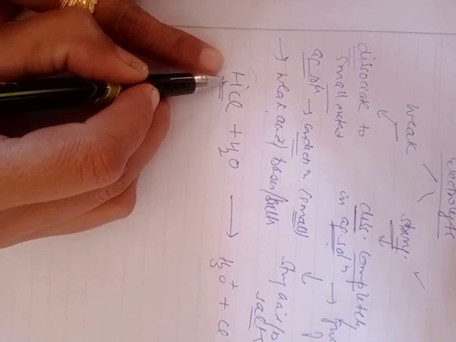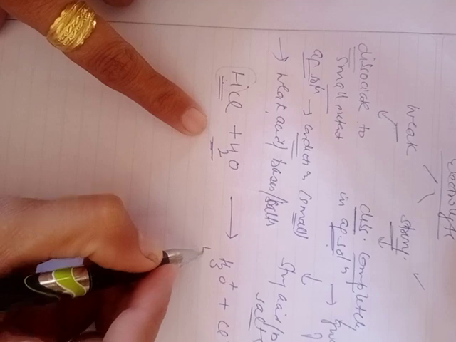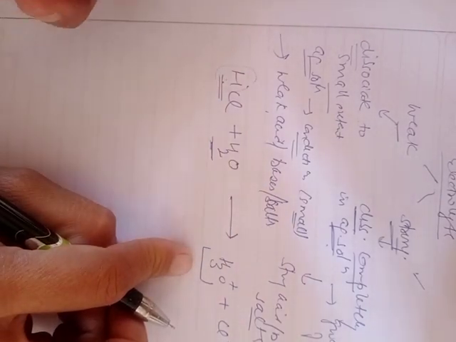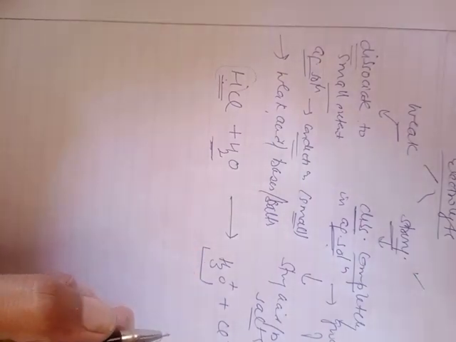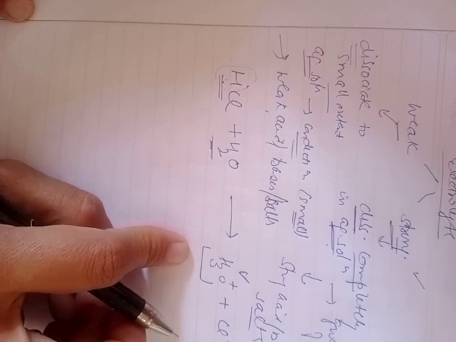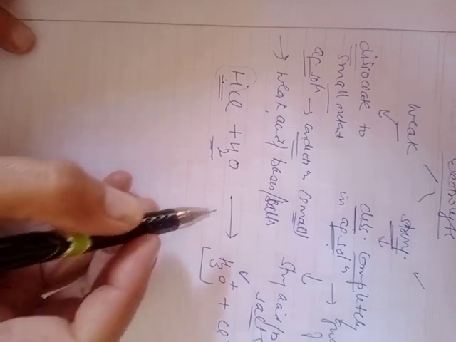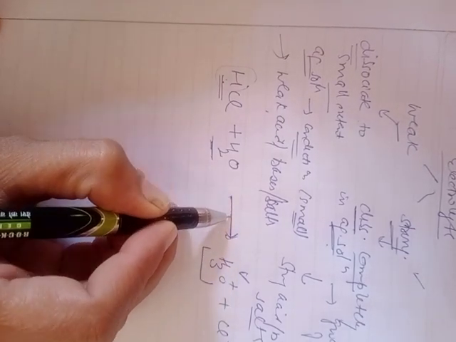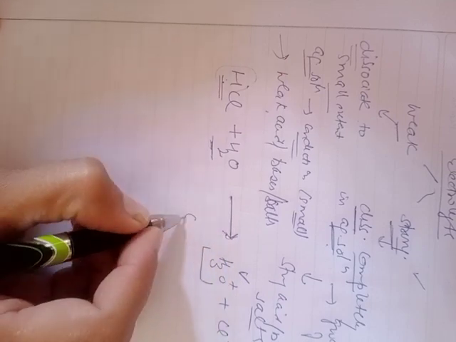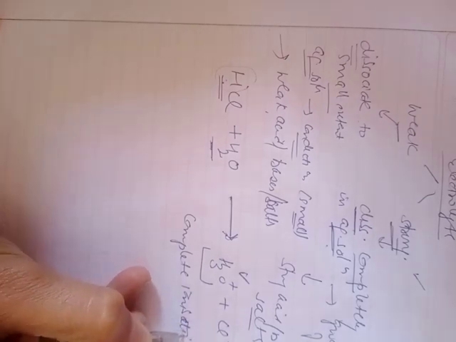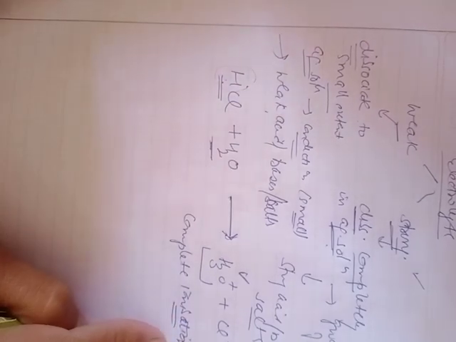This H positive combines with water and is present in the form of hydronium ion, or simply we can say that it produces H positive ions. H positive ions in the aqueous solution are actually present in this hydronium ion form, and the complete dissociation or complete ionization of such substances is given by a single arrow pointing towards the right side. The single arrow pointing toward the right side indicates that the substance undergoes complete ionization.